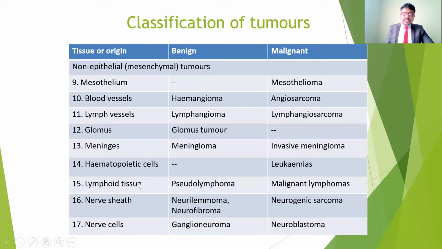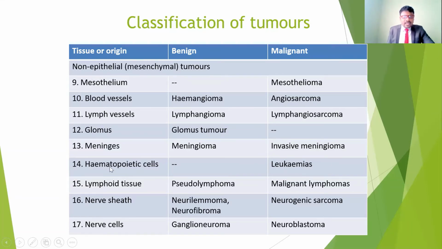Like that, there are many different types, and meso- is from the non-epithelium, so these are mesenchymal tumors. Mesothelium is mesothelioma, blood vessel is angioma, say hemangioma, and also angiosarcoma. Lymph vessel, lymphangioma and lymphangiosarcoma. The glomus is the glomus tumor, and meninges is meningioma or invasive meningioma. So here too the name will be different.